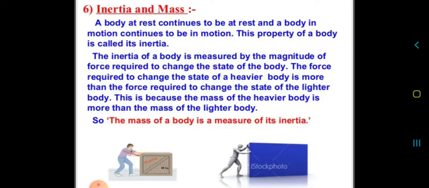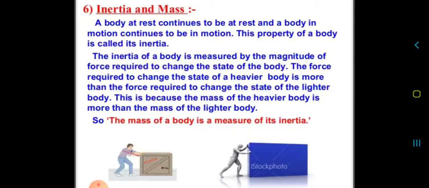Okay, now we know that inertia is the tendency of an object to remain either at rest or in motion. This inertia is measured by the magnitude of the force required to change the state.